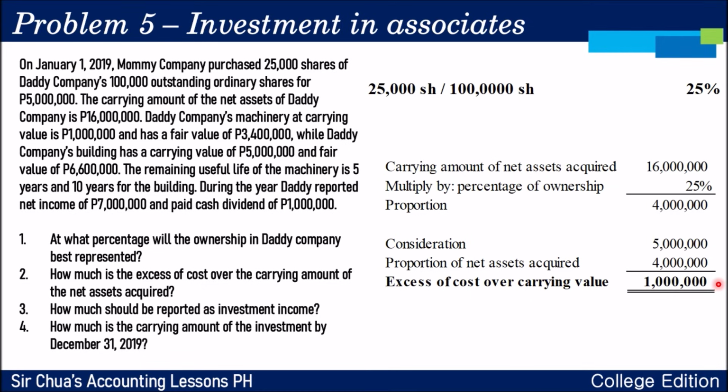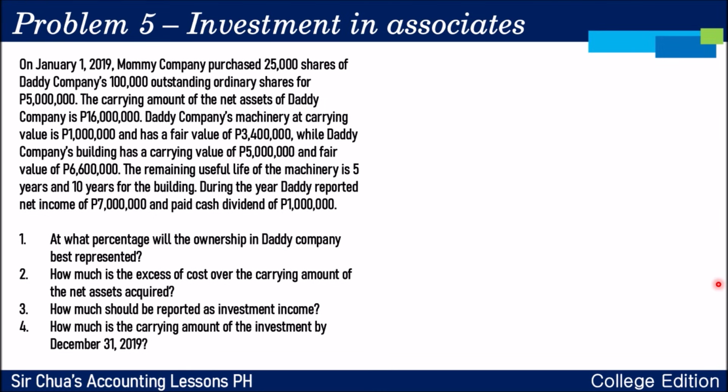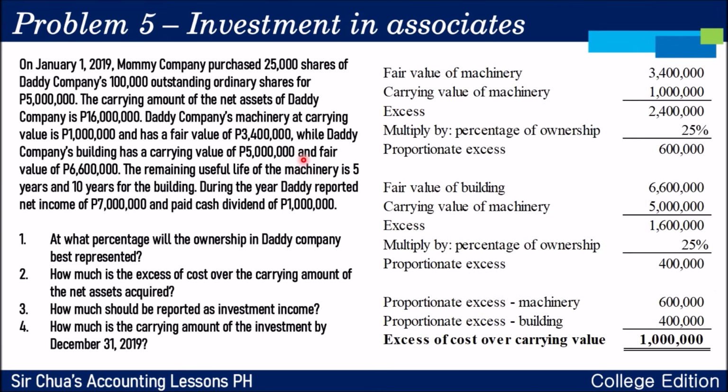Anong gagawin natin dyan? Check muna natin kung totoo yung 1 million na yan. Parang ganito. Di ba sabi sa problem, ang fair value daw po ng machinery is 3,400,000 but the carrying value is only 1 million. If the excess is 2,400,000 and the company acquired 25% of that, the proportionate excess would be 600,000.